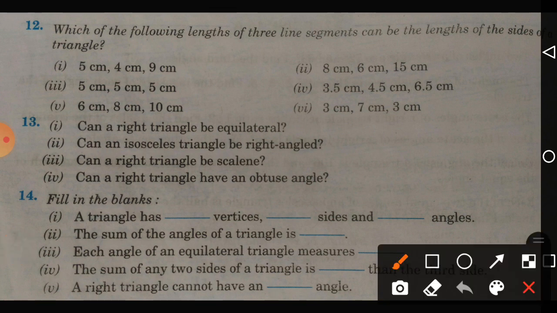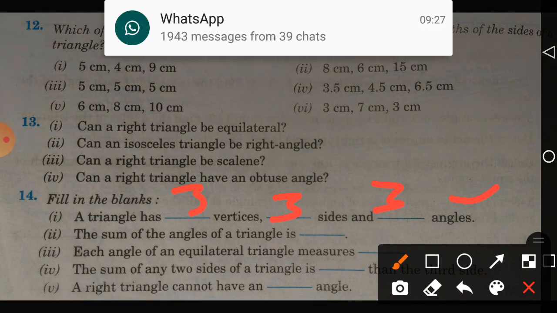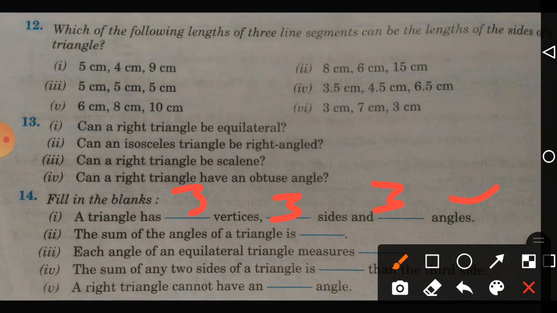A triangle has 3 vertices, 3 sides, 3 angles. We started the lesson of the triangle with this concept only, if you remember. The meaning of a triangle is given. Please turn back your pages. You will find it exactly below the heading Triangle. When we started the lesson, we started with a triangle has 3 vertices, 3 sides and 3 angles. The sum of angles of a triangle, we have discussed this 50 times already, is 180 degrees.